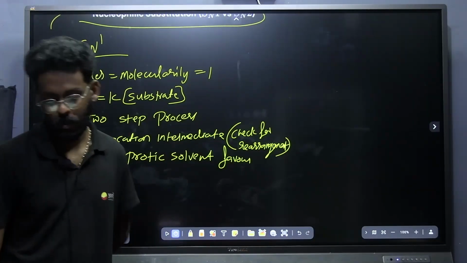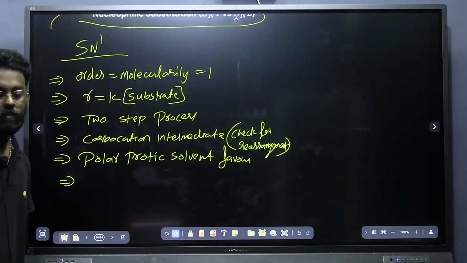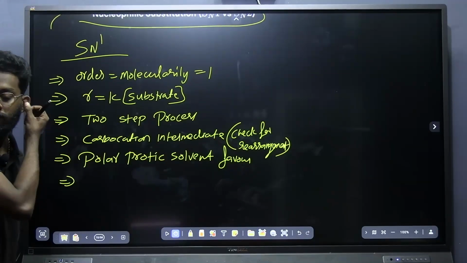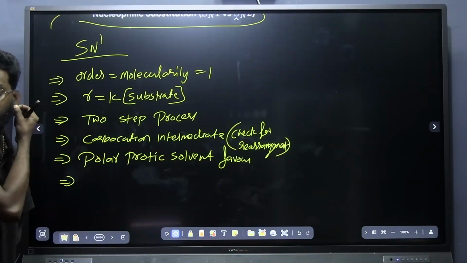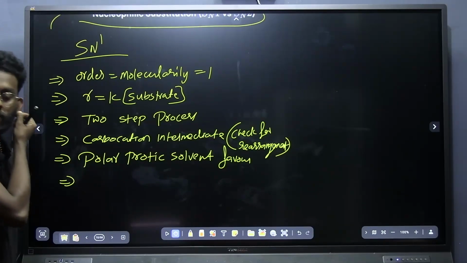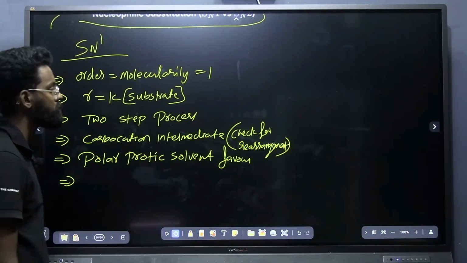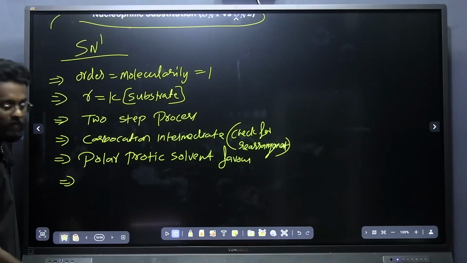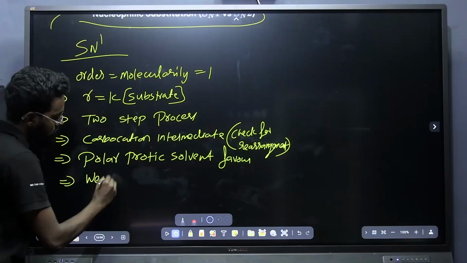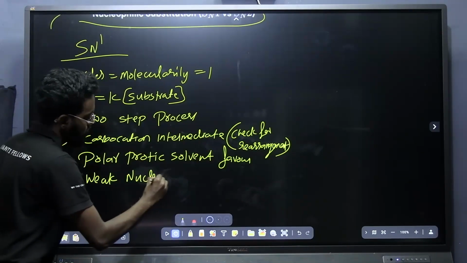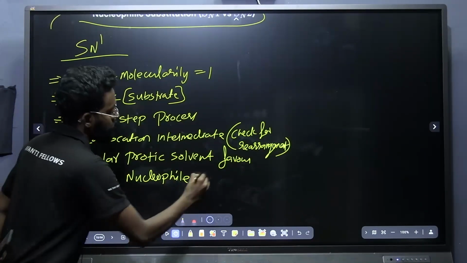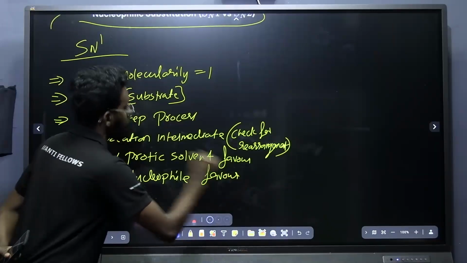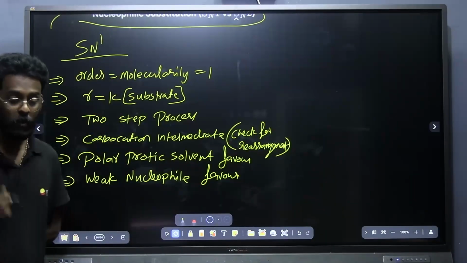Any idea? Sakshi or Chester? Strong or weak? Which nucleophile will it be? Stronger one. SN1 is favoring the stronger one? Are you sure? Weak nucleophile favors the SN1 mechanism. Why weak nucleophile?